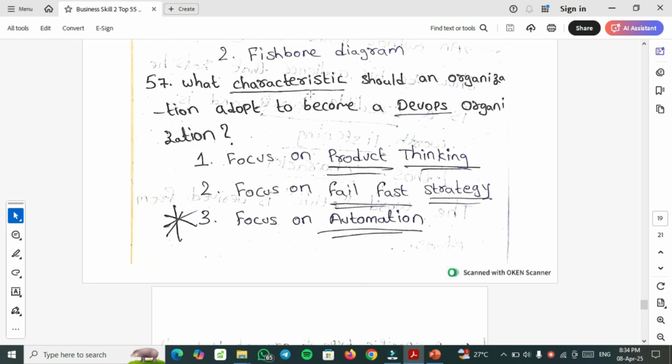57th one, what characteristics should an organization adopt to become a DevOps organization? So our organization is a DevOps organization. It has to adopt, focus on productive thinking, focus on fail fast strategy, focus on automation. These are the right options among the options. This is an MSQ question, multiple select question.